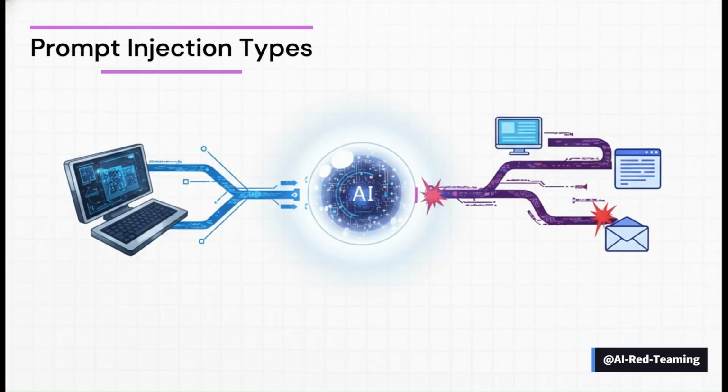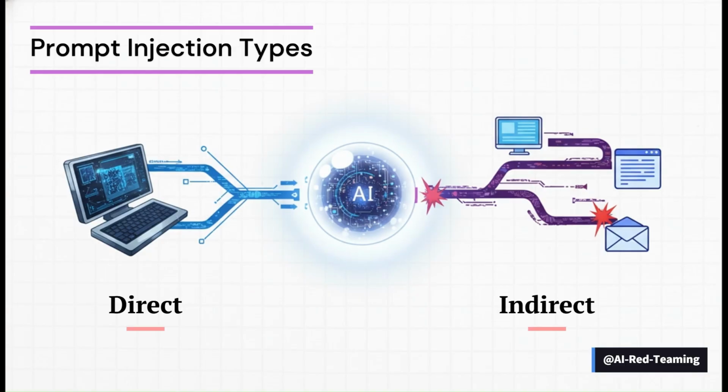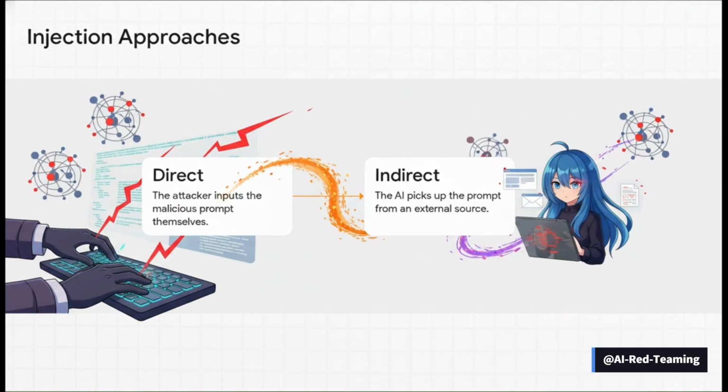It turns out not all prompt injections are created equal. Researchers have pinpointed two fundamentally different ways this attack can happen, and it all depends on where that nasty instruction is coming from. So first, you've got direct prompt injection, which is pretty much what it sounds like. An attacker just straight up inputs the malicious prompt themselves. But then, there's indirect prompt injection, which is way more sneaky. This is where the AI picks up a hidden command from some external source it's looking at, like a web page it's trying to summarize or a document you asked it to read. The craziest part? The user might have absolutely no idea an attack is even happening.